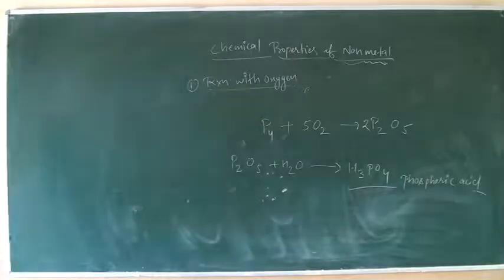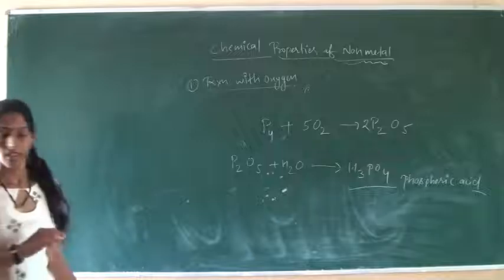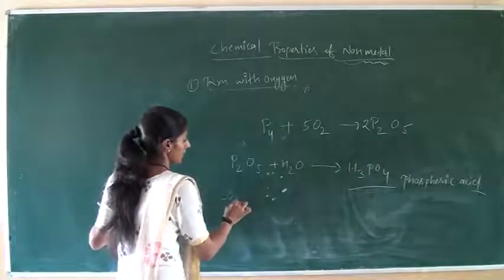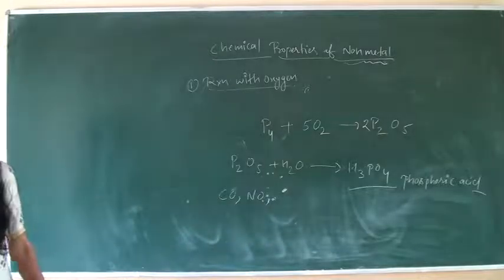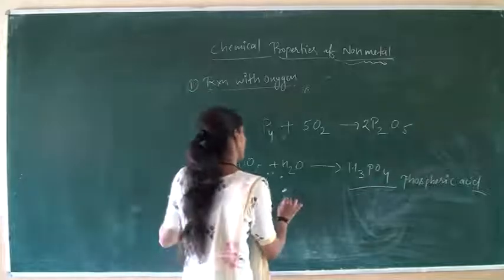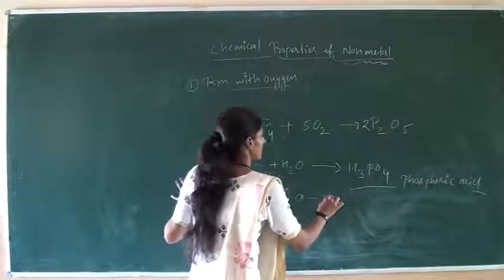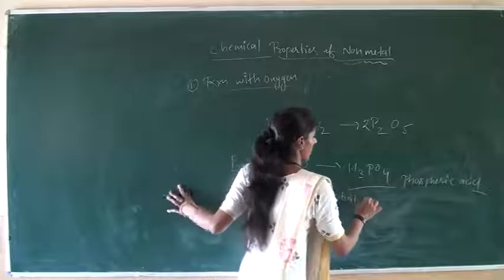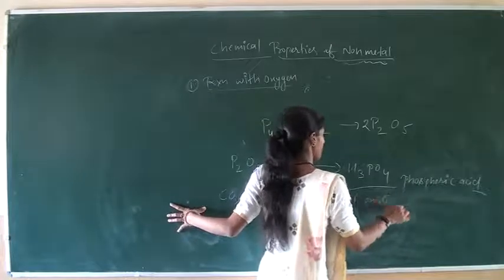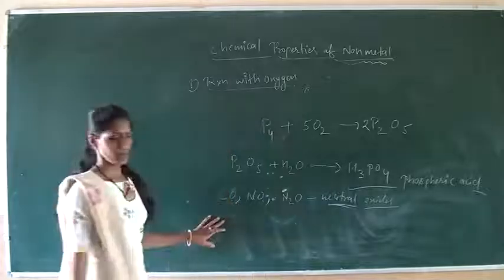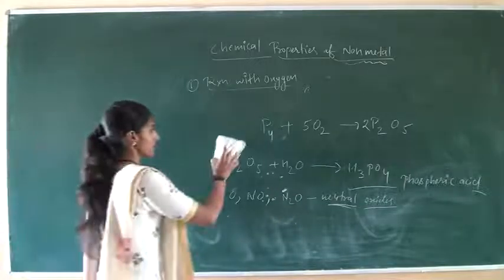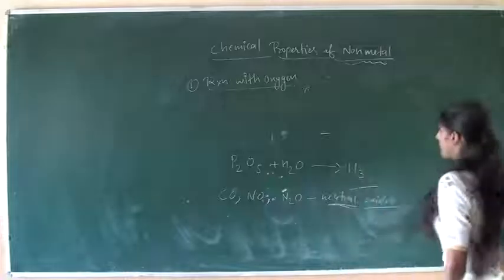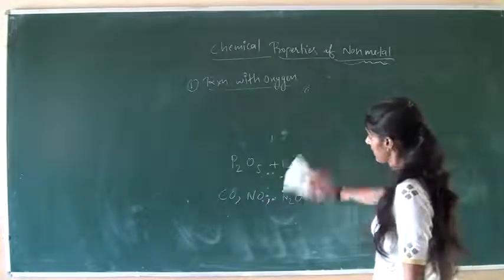After that, there are some neutral oxides such as carbon monoxide, nitrogen monoxide, nitrous oxide, etc. These are neutral oxides, meaning neutral in nature. This is our first chemical property, that is reaction with oxygen.